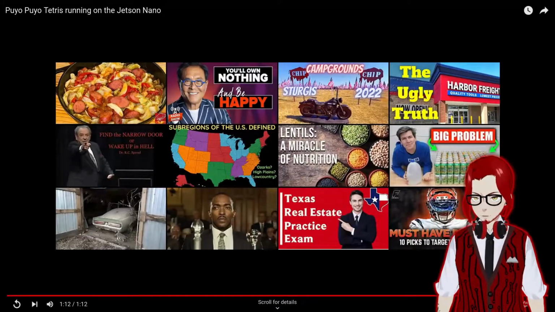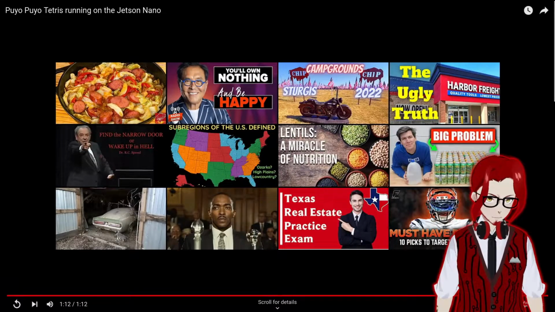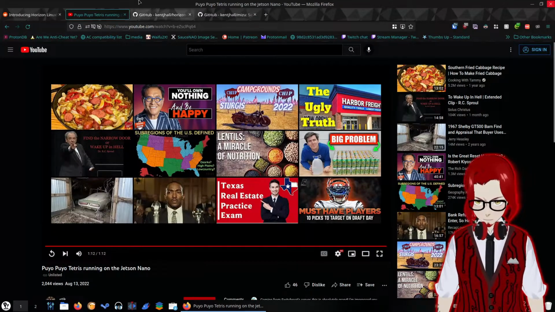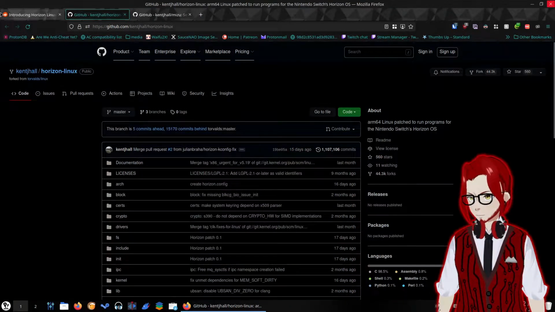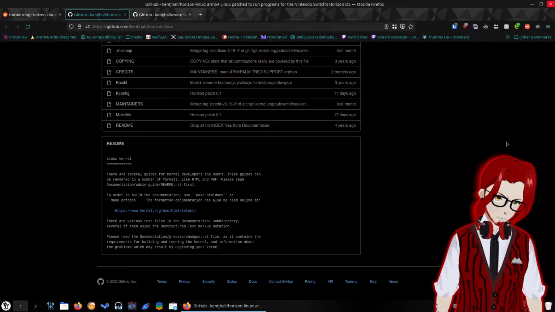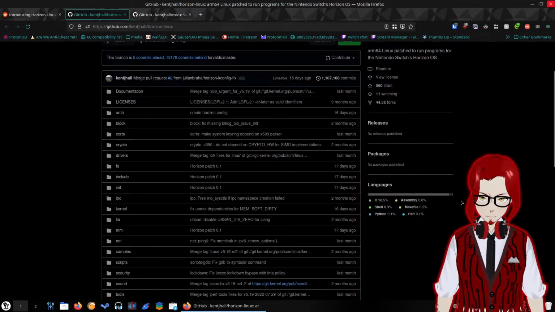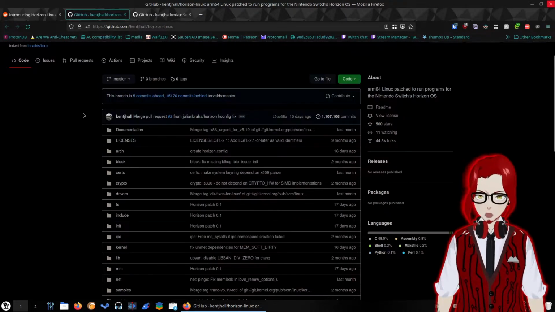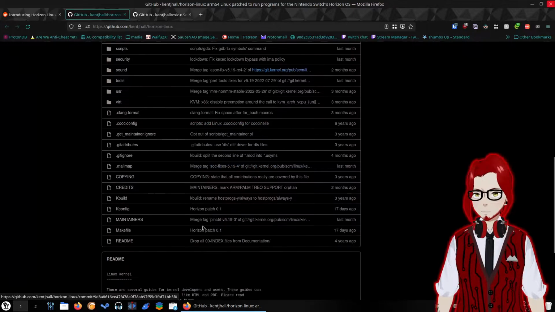And they're just like, what is that? Ubuntu Mate or something? I don't know. I think it's just Ubuntu with a green theme. But my god. Okay, so this is the Horizon Linux kernel. Okay, there's not much being said in this README. I guess I shouldn't be surprised. It's for kernel development. Not many people, I think, are going to look at this part of it.